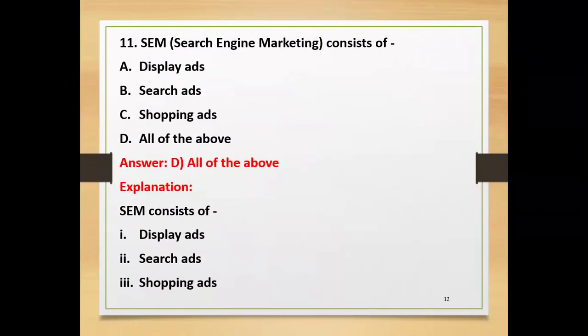What does SEM consist of? Search engine marketing consists of: is it display ads, search ads, shopping ads, all of the above? The answer is D, all of the above. It consists of display ads, which display on the website, search ads, when you are searching you are going to get ads, and shopping ads, where you can go for shopping. All these are combined and mixed, and all are under the view of search engine marketing.